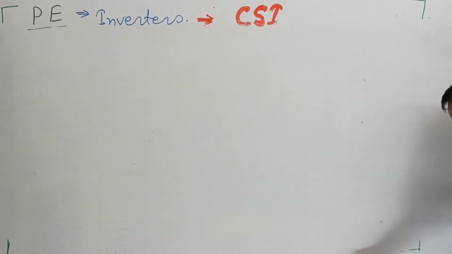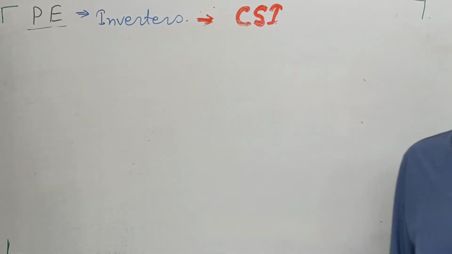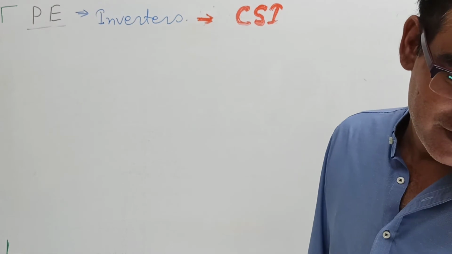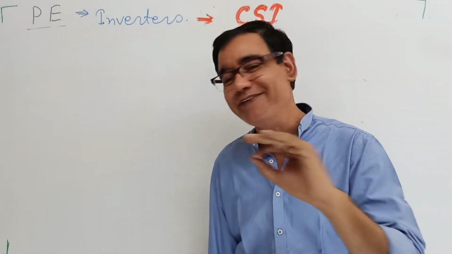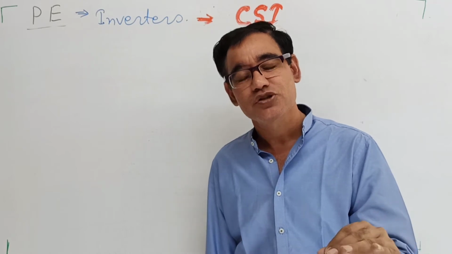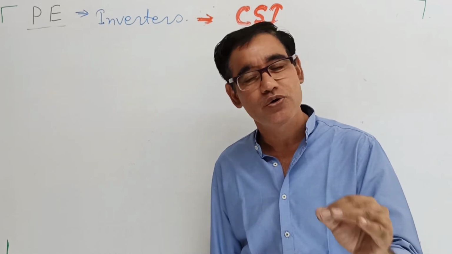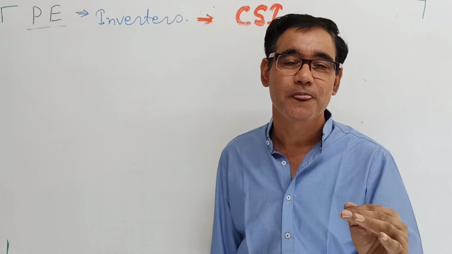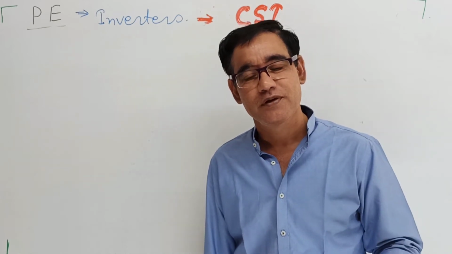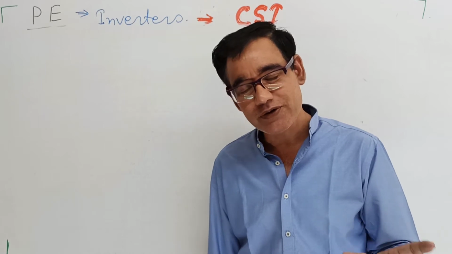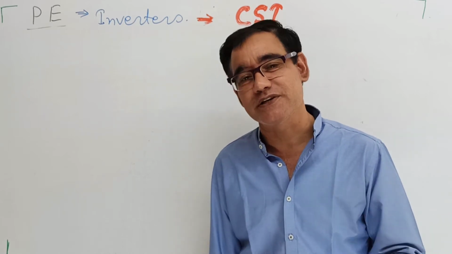It means the load is normally capacitive. Load inductance should be very, very small. So to do so, connect a capacitor in the load. So whatever the load inductance is also compensated.